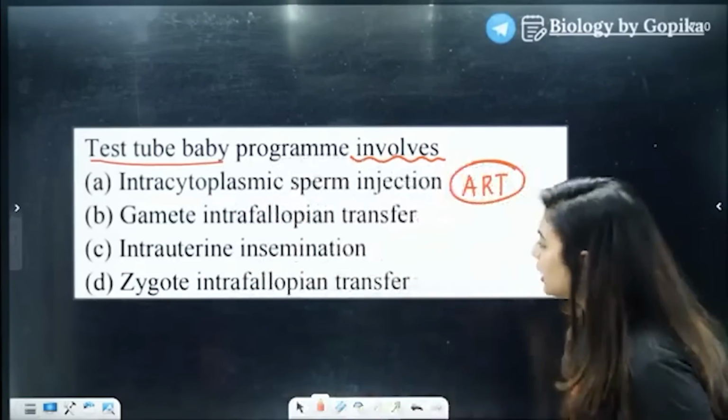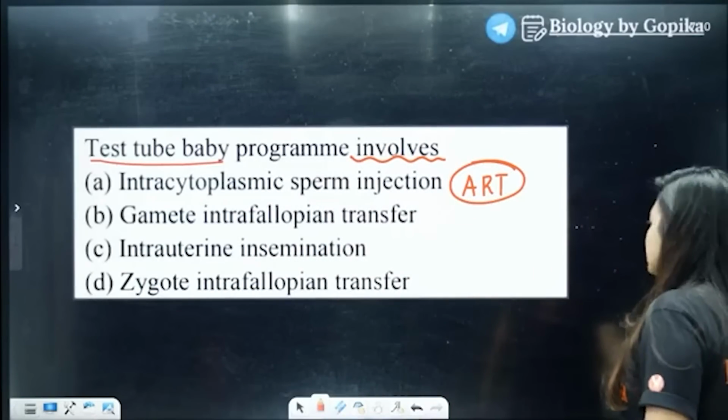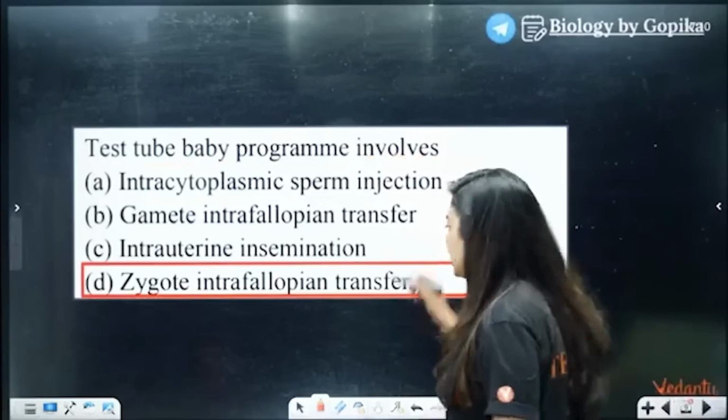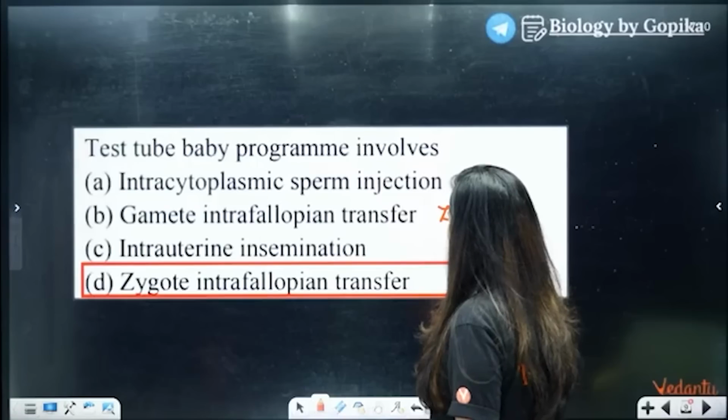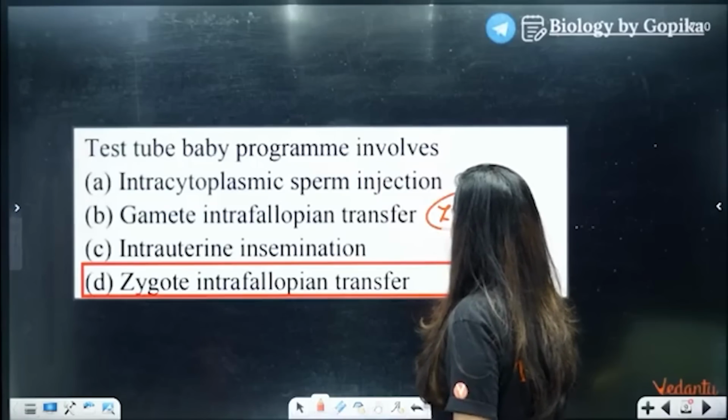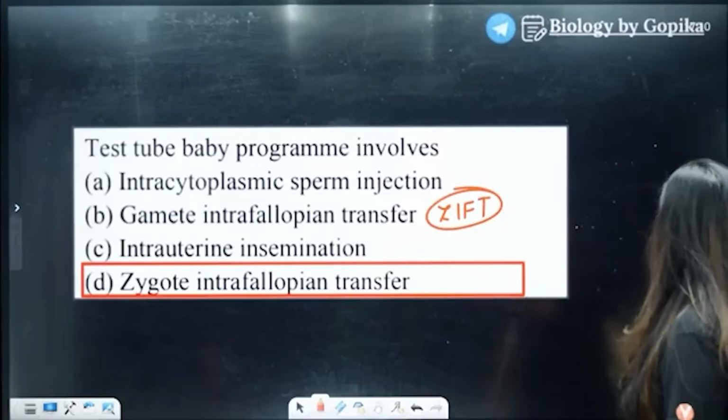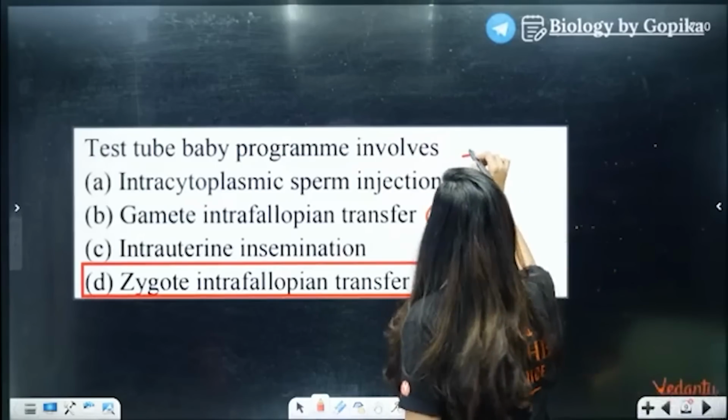Very nice. Diksha sir, yes, Diksha sir is the answer. That is option D is the answer. Zygote, so ZIFT we say. ZIFT and GIFT. Clear? Perfect. What's your mark now?